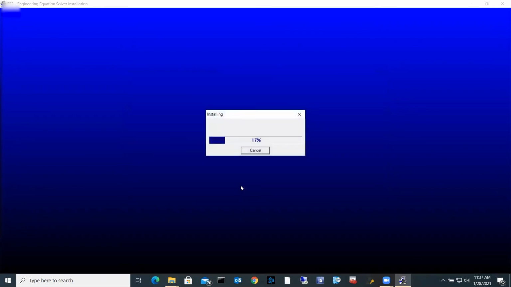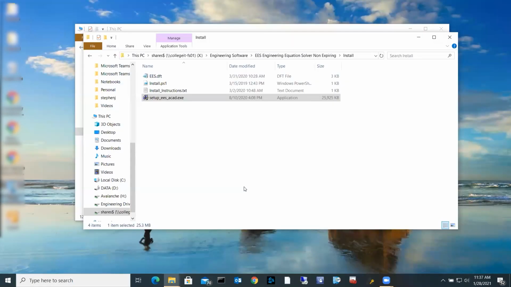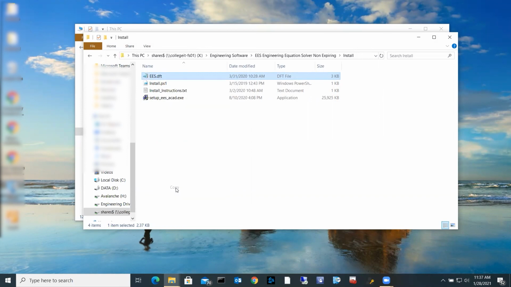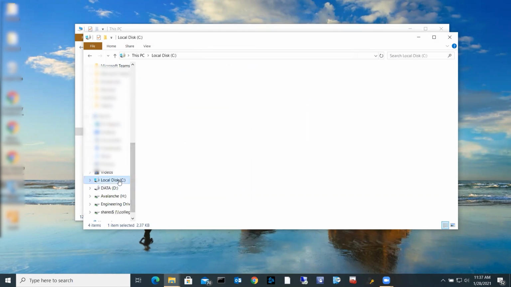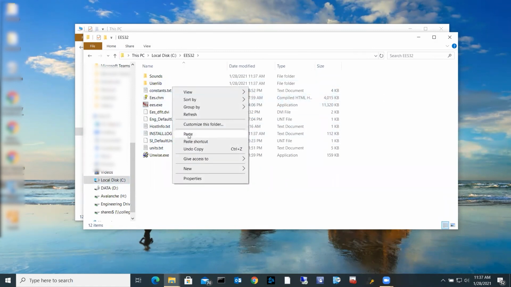Do all the rest of the defaults. It's a pretty quick install. All right, finish. All right, it's installed. I'm going to right click, select copy, and then I'm going to go to my C drive. I'm going to find that brand new created EES folder. I'm going to paste this in here.